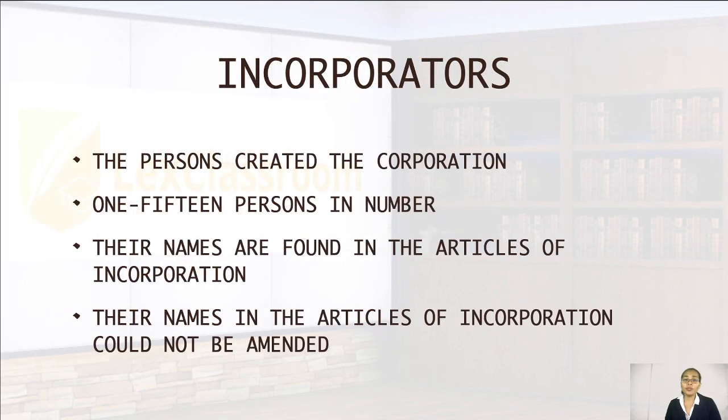Now, the incorporators are those persons who created the corporation. It could vary in number depending on the decision of the persons involved. It could be 1 to 15 persons. As you know, our new corporation code allows the one person corporation, so that's why I put there 1 to 15 persons. Their names are found in the articles of incorporation.